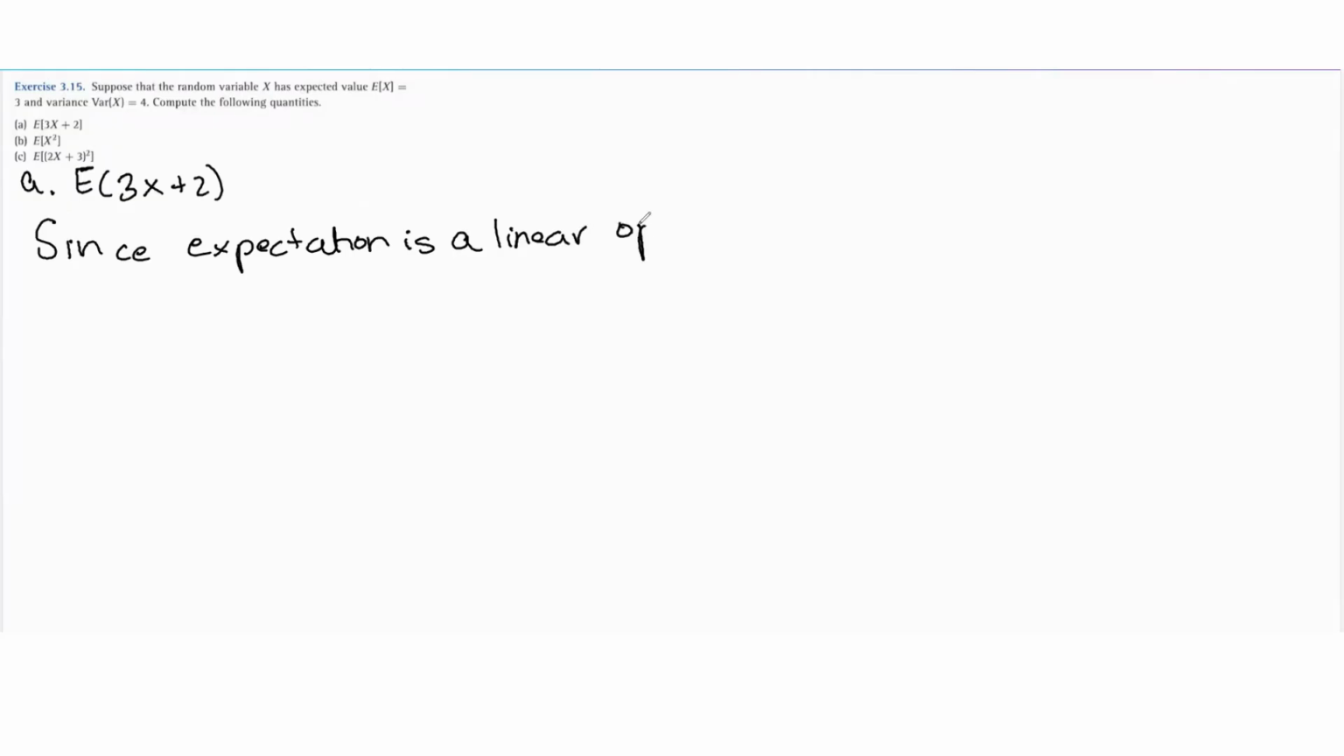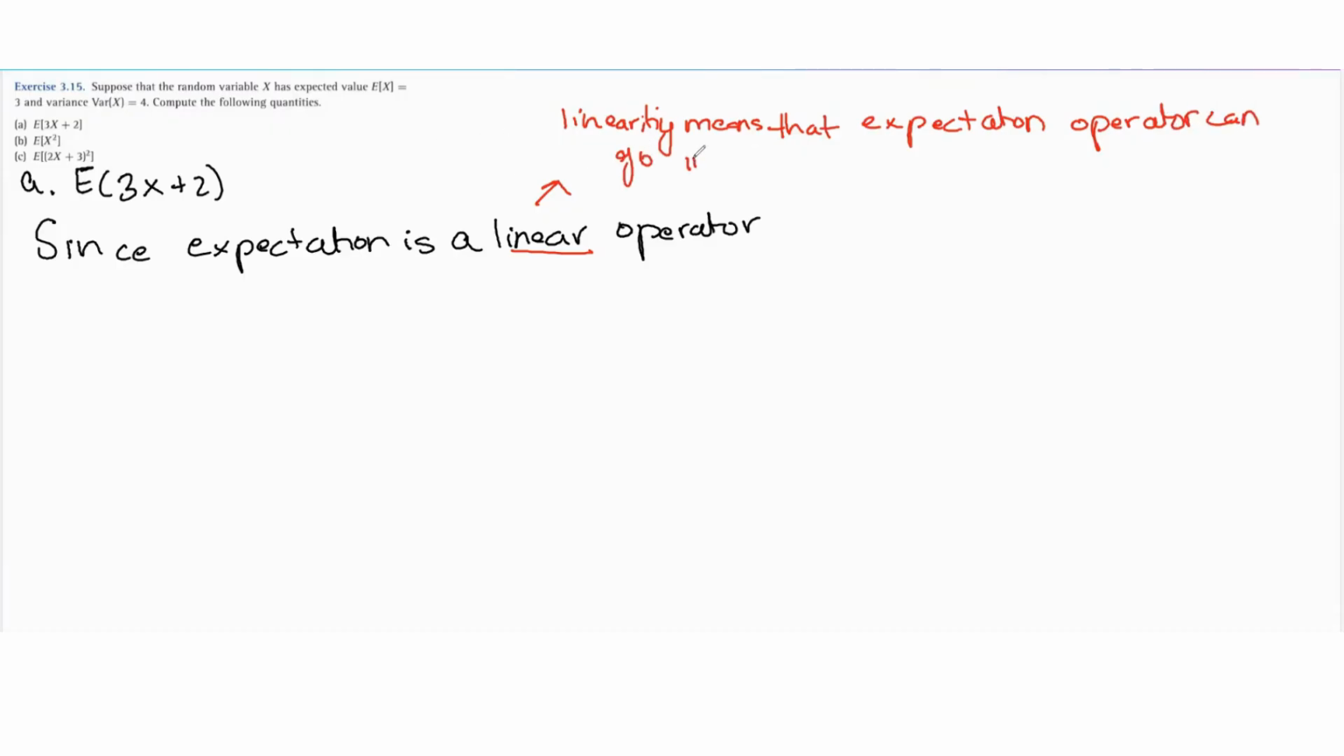Now here the question arises, what do we mean by linear operator? Let's try to understand what we mean by this term. So what does linearity mean? Linearity means that the expectation operator can go inside summations, and constant multiples can come out. This is what you mean by linearity.